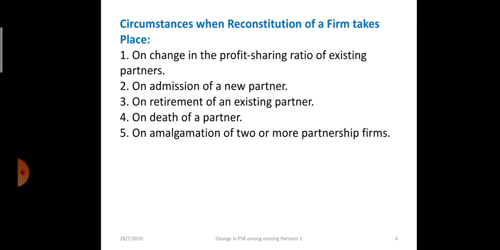First one, change in profit sharing ratio of existing partners, chapter 4. On admission of a new partner, chapter 5. Retirement of an existing partner and death of a partner, chapter 6. And then amalgamation of 2 or more partnership firms. This is not a chapter, just one point. If it is asked what the circumstances are, you will have to name it.